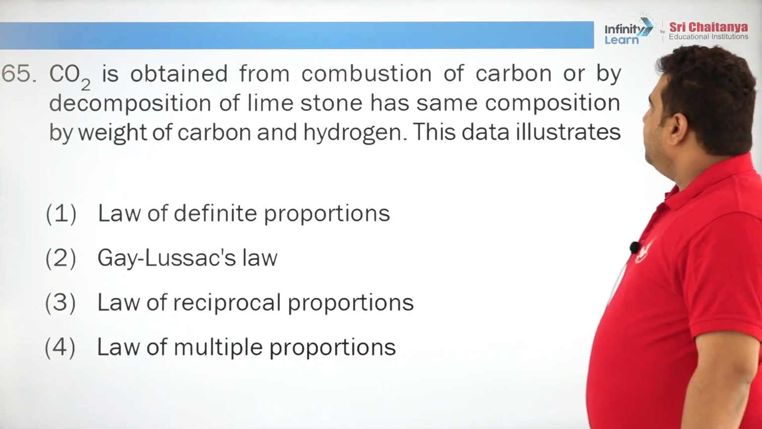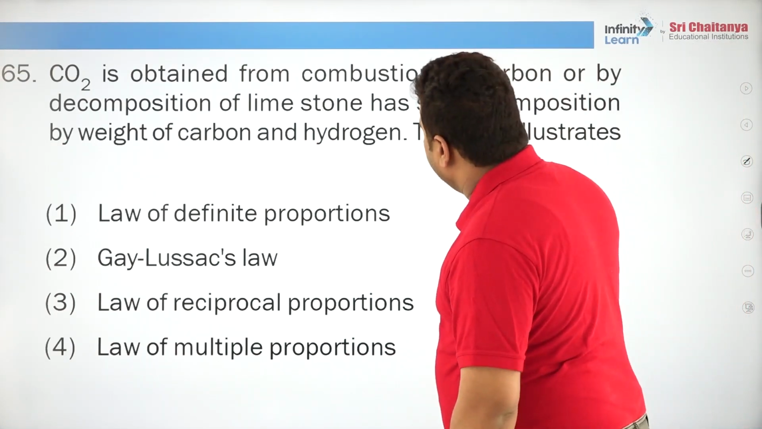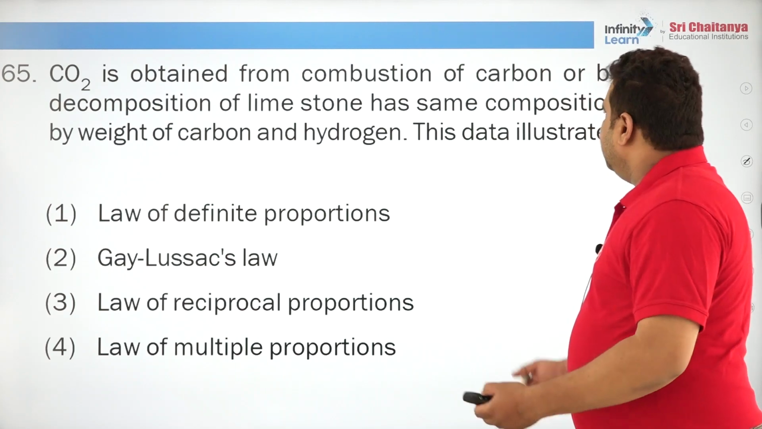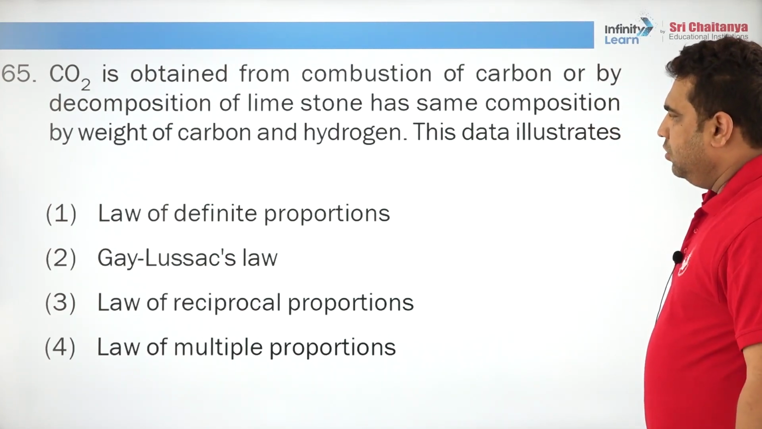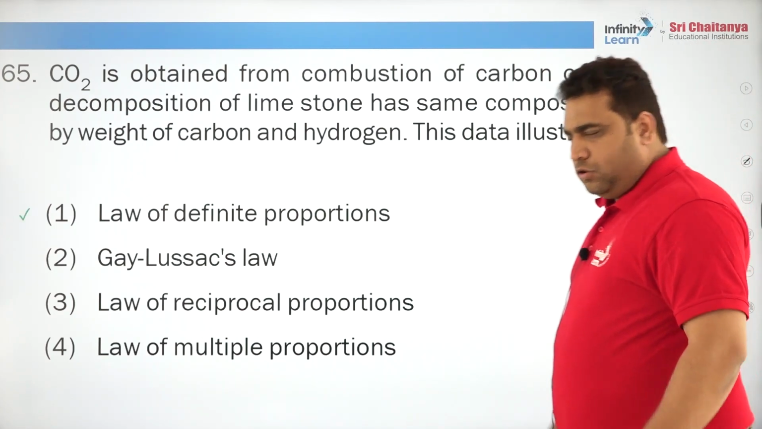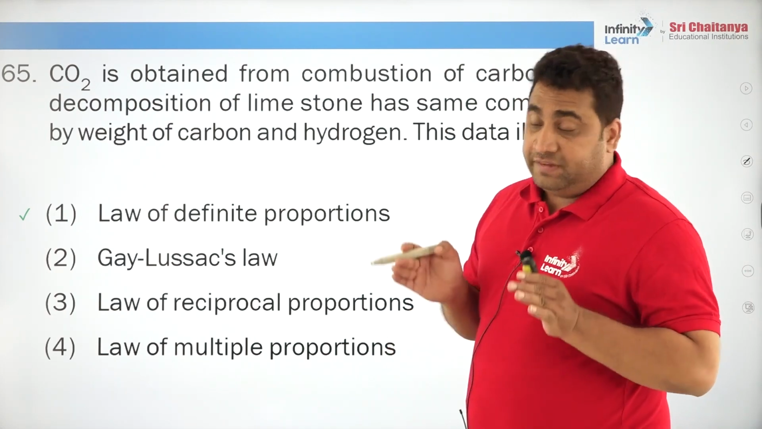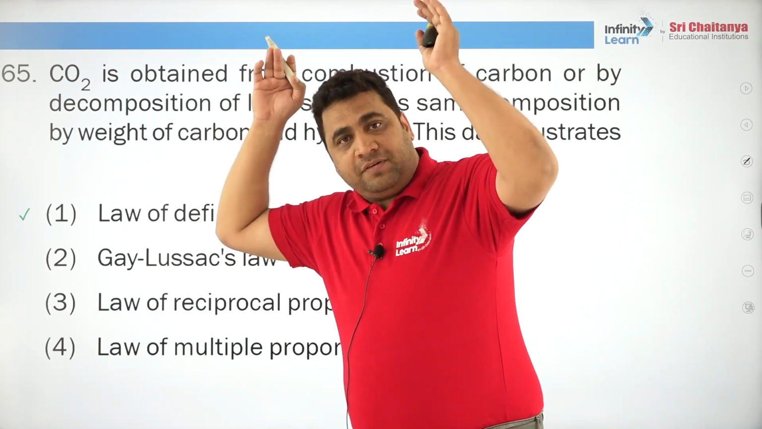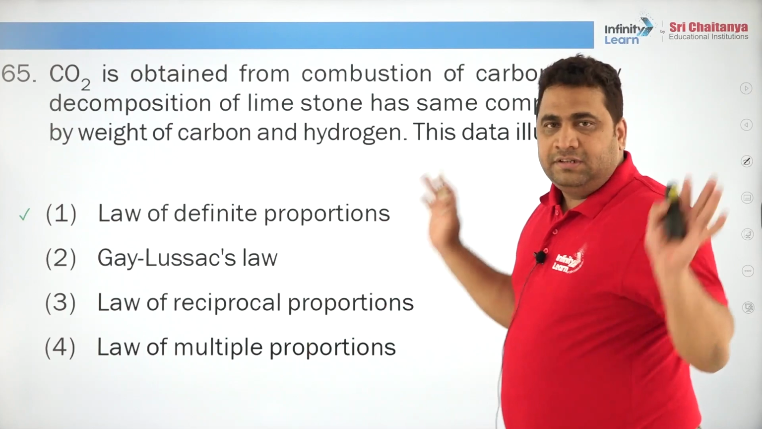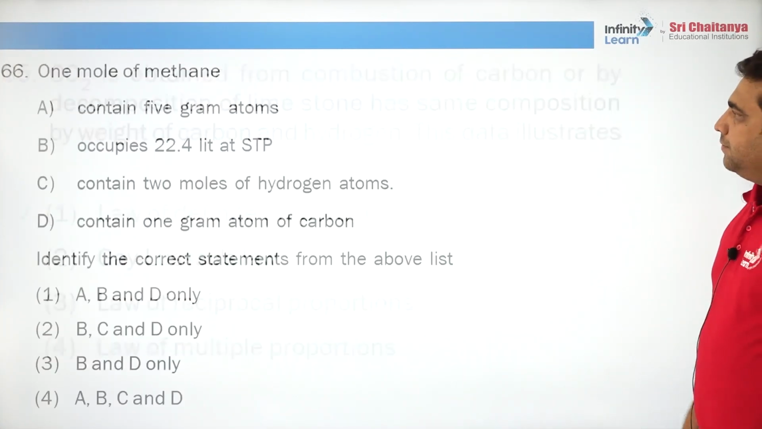Carbon dioxide is obtained from combustion of carbon or by decomposition of limestone, has the same composition. So, this everybody should know, it obeys the law of definite proportion, which states that carbon dioxide coming from any source will have its definite ratio or proportion, right.